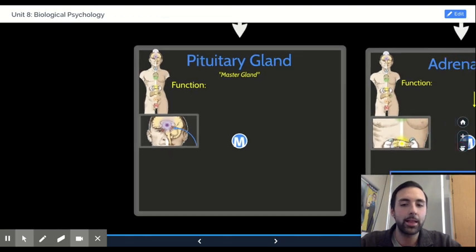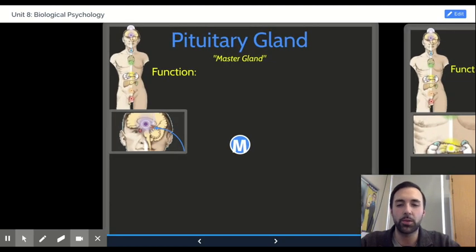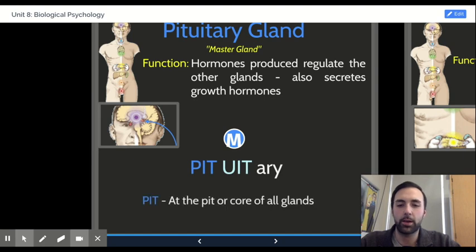In terms of the 3 glands by name we need to know, now, technically there are way more than these 3 glands, but these are the 3 I see the College Board most commonly include on the AP exam. So these are the ones that we're going to include in our concept map.